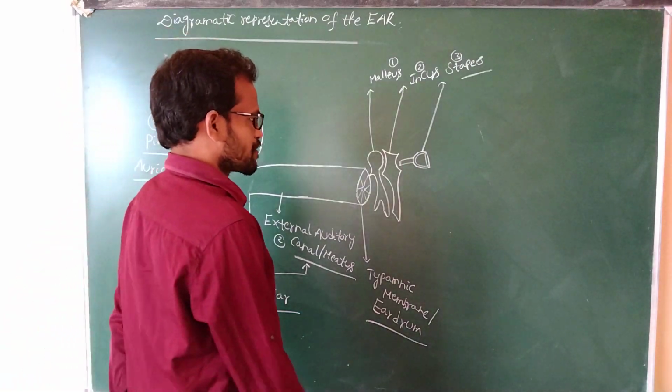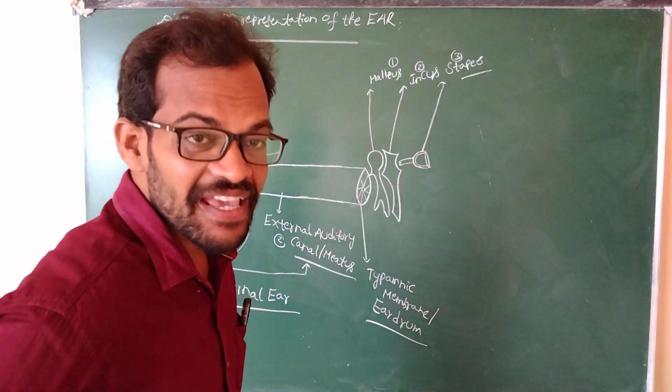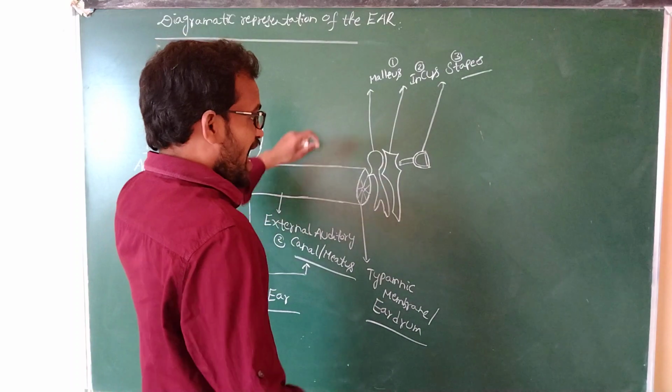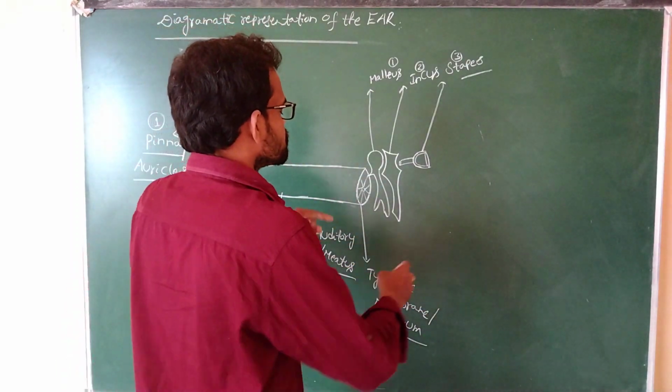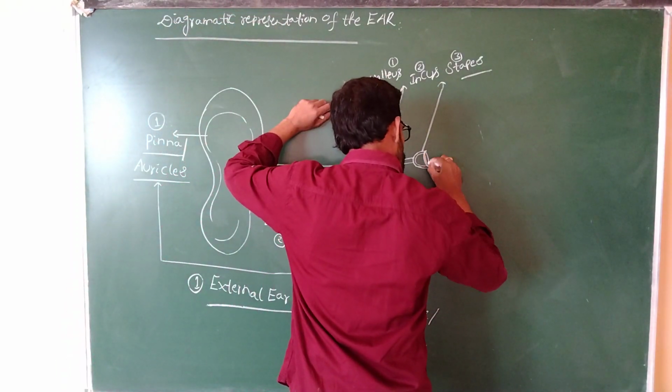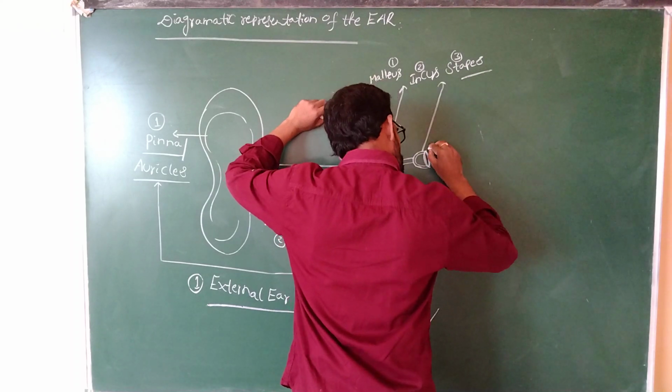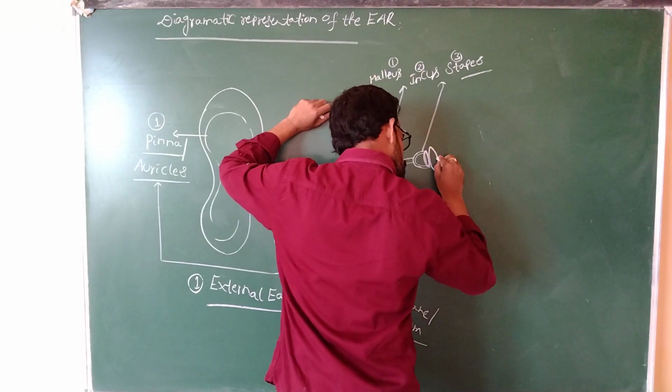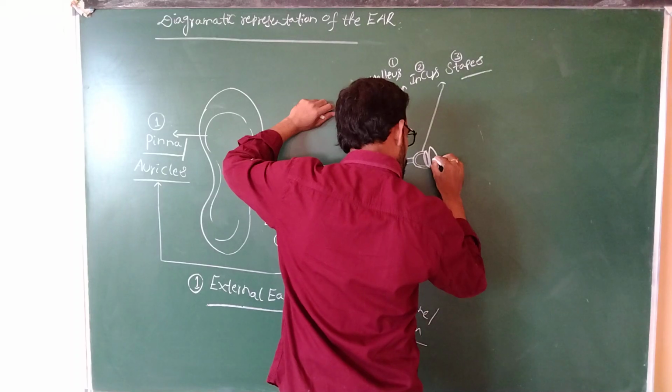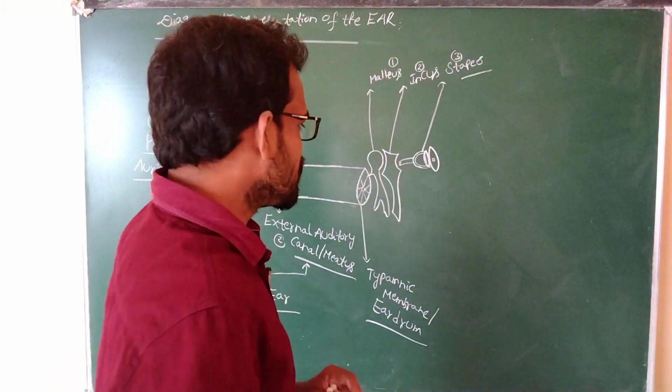Coming to the next one. The stapes, in the middle ear, is attached to the oval window.